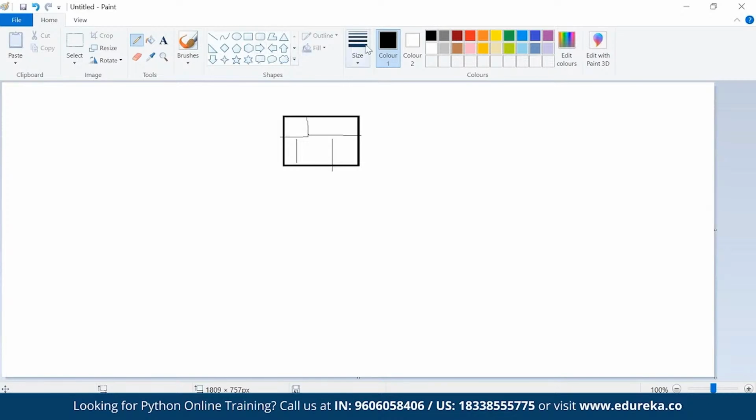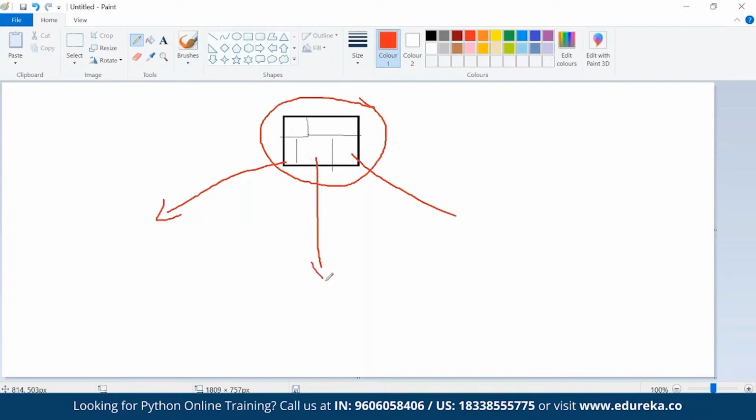So basically this floor plan is nothing but a class. And when I am creating a physical object, then it is an object. So with this class, I can create multiple objects. With this plan, I can create multiple houses. So class is one, and I'll have multiple objects for that class.